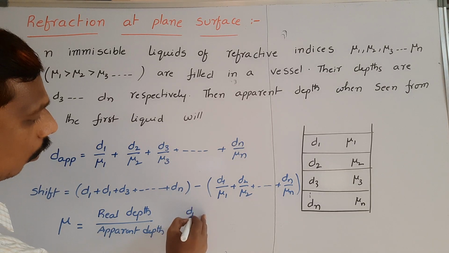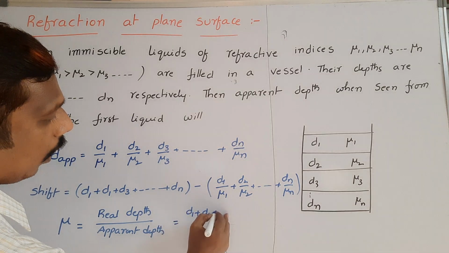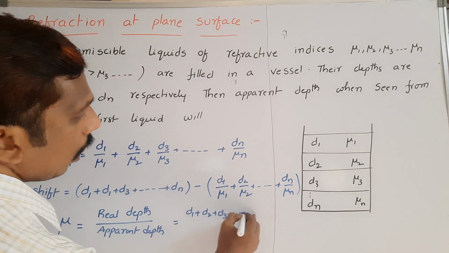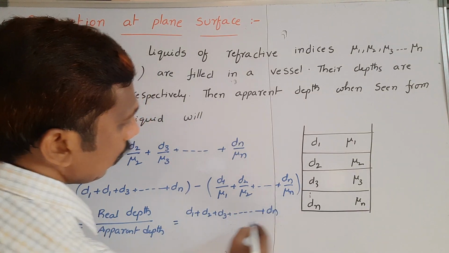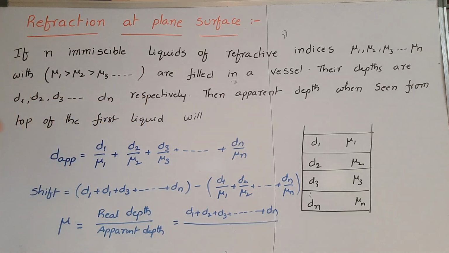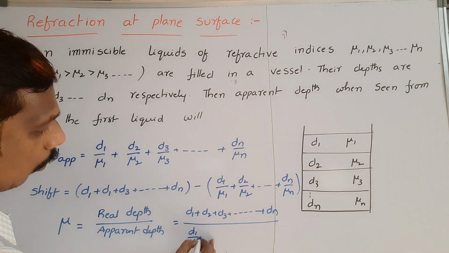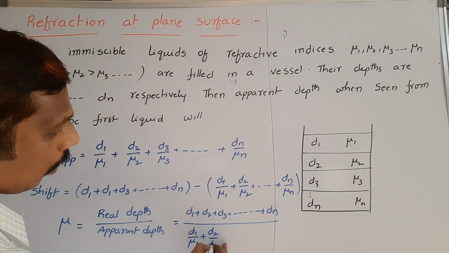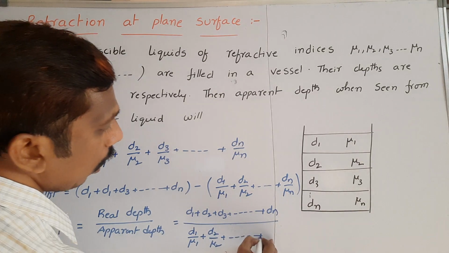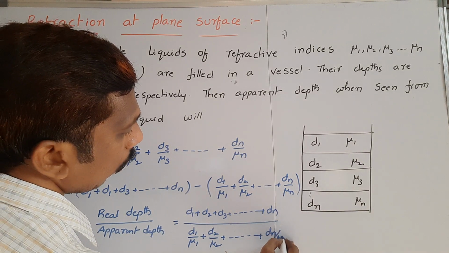Real depth is d1 plus d2 plus d3 and so on plus dn, divided by the apparent depth, d1 by mu1 plus d2 by mu2 plus and so on plus dn by mu n.